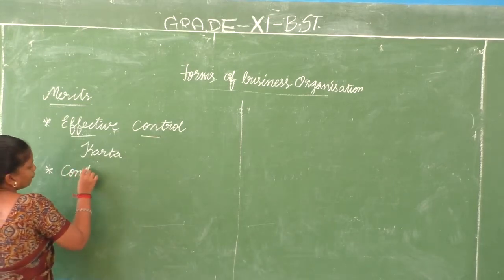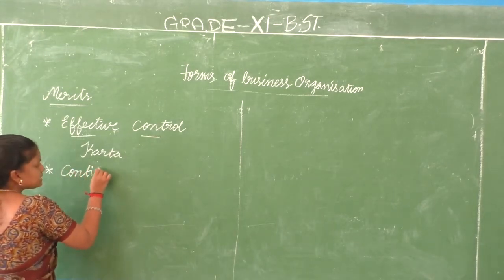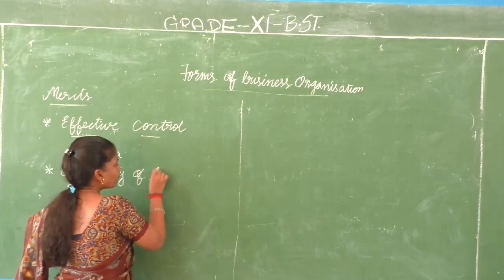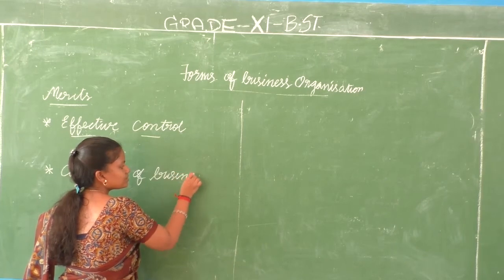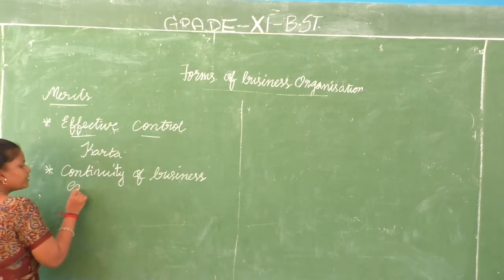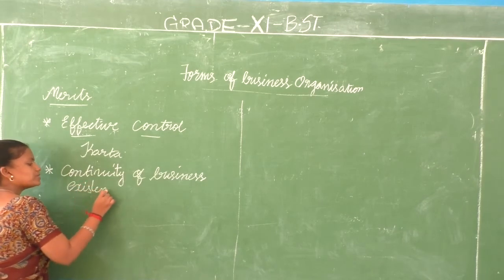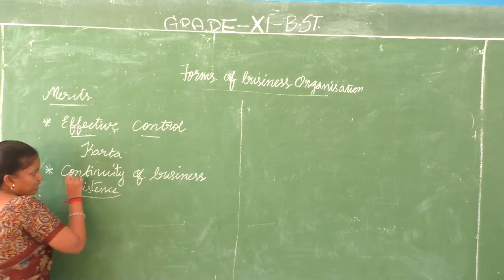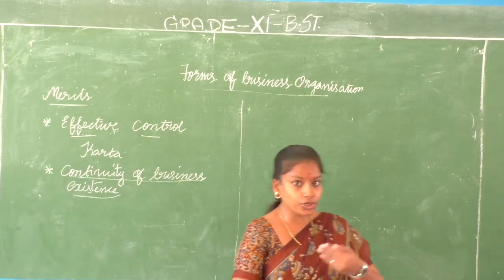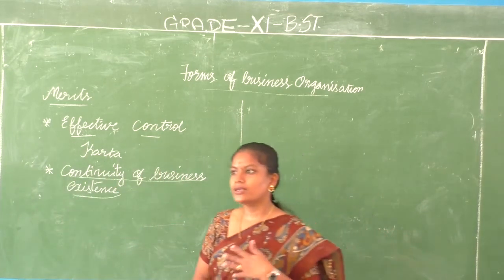Continuity of business existence. This we have just discussed through the features, that is, even if the karta dies, the next eldest member of the family takes up the business. So the continuity of business existence is good. It keeps on going.